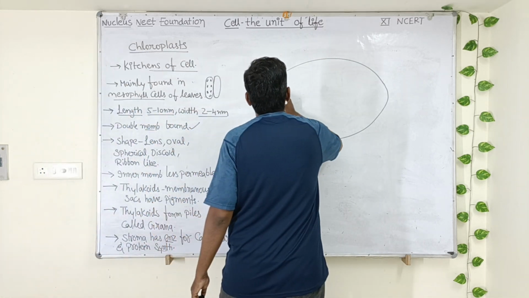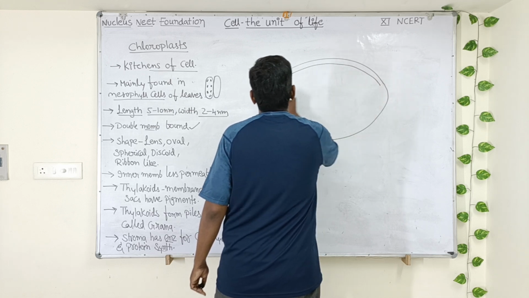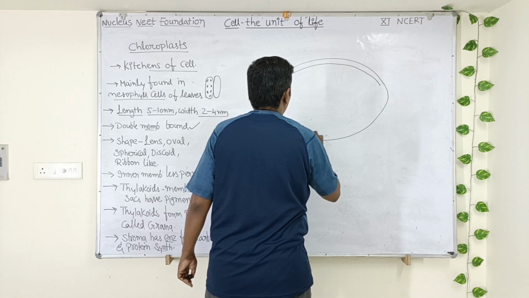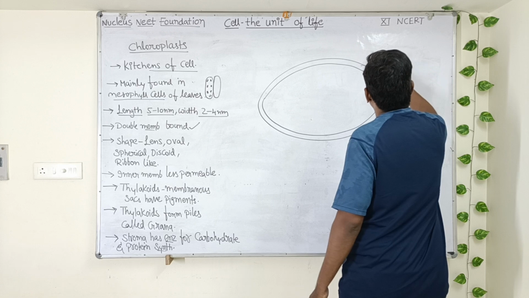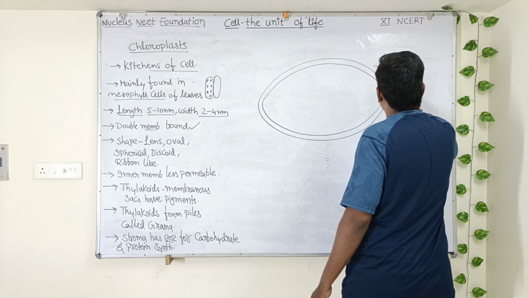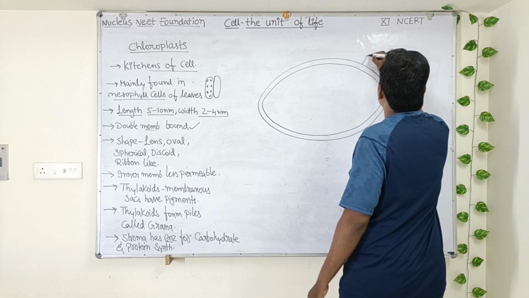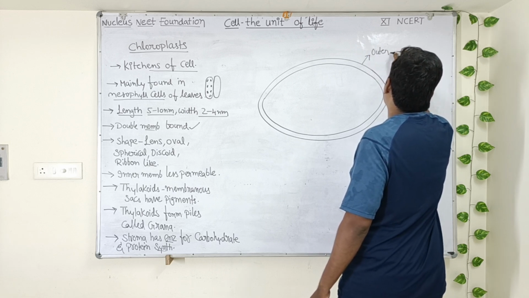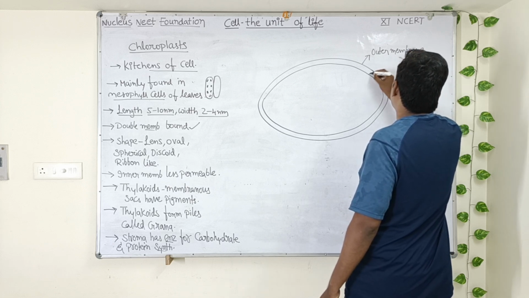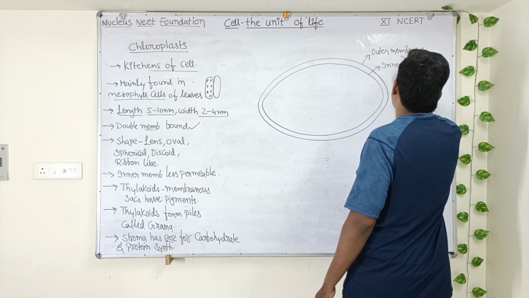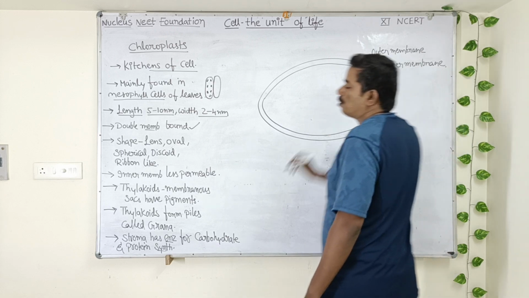In the mesophyll cells of plants, there are two membranes, outer membrane and inner membrane. So this is the outer membrane. This is the inner membrane. Let me make some adjustments. Yes, this is the outer membrane. The inner membrane. Below the outer membrane there is the inner membrane. So these are the two membranes of chloroplast.